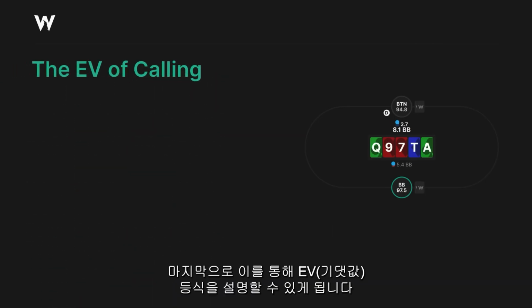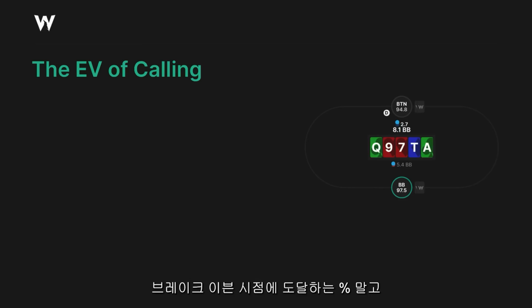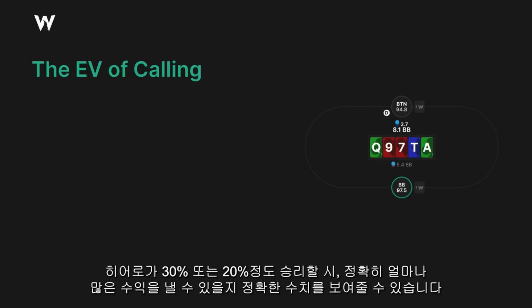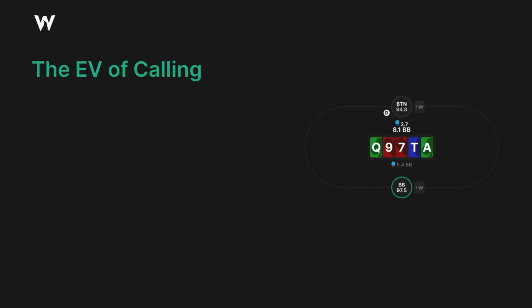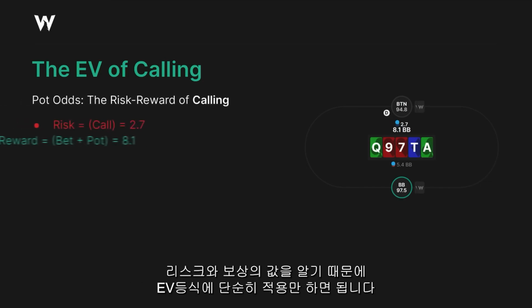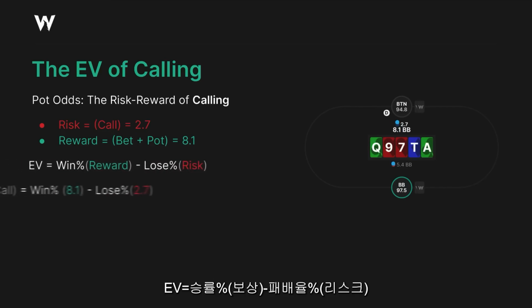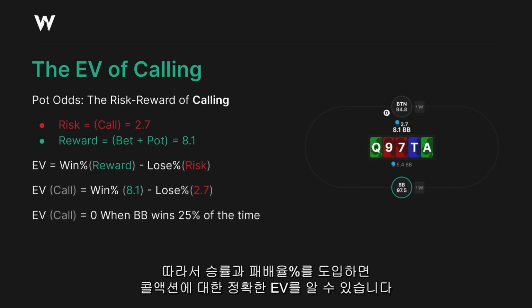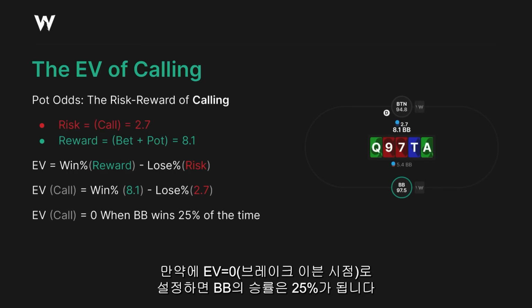And finally, we can express this as an expected value equation. So maybe you don't just want to figure out the break-even percentage. You want to know, hey, exactly how much money am I going to make if I win, let's say 30% of the time, 20%? Give me some exact numbers. Well, you can plug this into an EV equation pretty easily. Again, we know the risk, we know the reward, therefore we can plug it into a simple EV equation. Here's how often we win times the amount we win, subtract how often we lose times the amount we lose. Plug this in, and there you go. So you can plug in any win and lose percentage you like and figure out the exact expected value of calling. Now remember, if we set the expected value of calling to 0, then big blind will win 25% of the time.